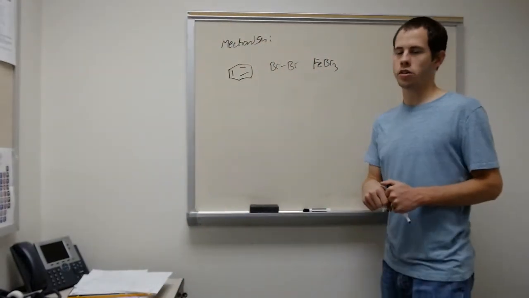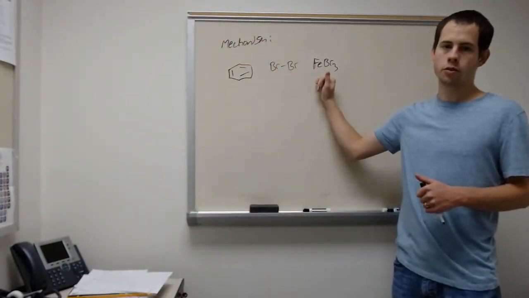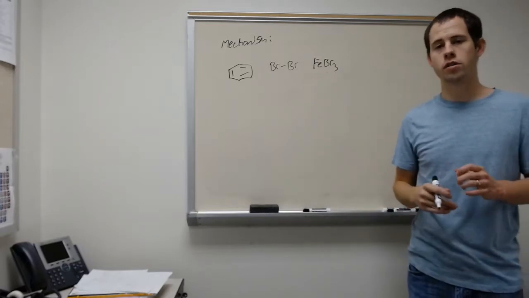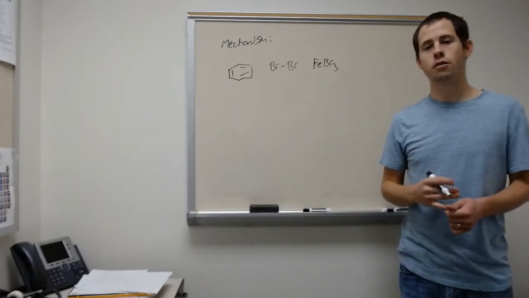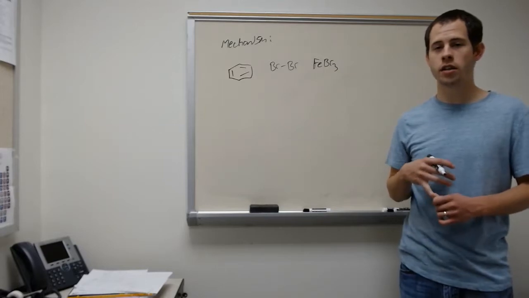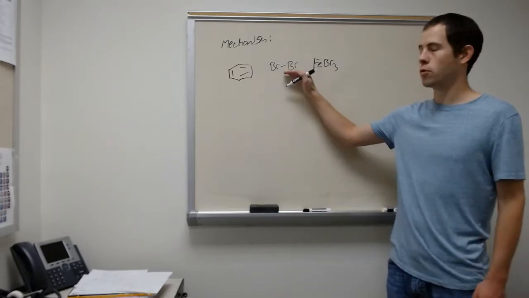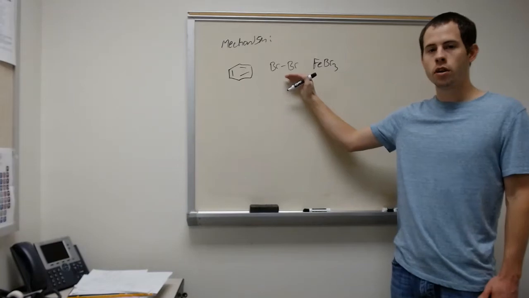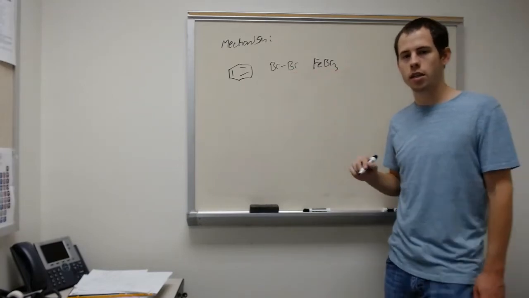Alright, so in our reaction we have benzene, Br2, and iron tribromide. Iron tribromide works as the Lewis acid, and a Lewis acid is an electron pair acceptor. And so we have some lone pairs on our bromine molecule, and those are going to attack the iron.